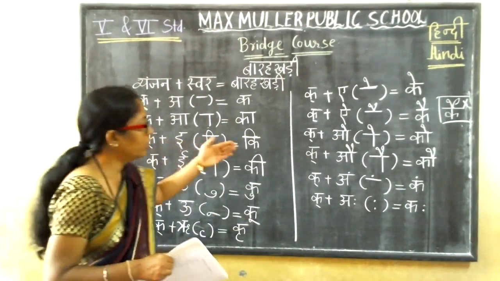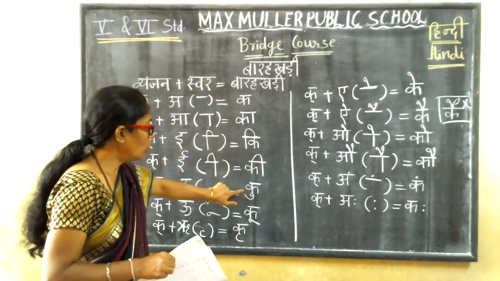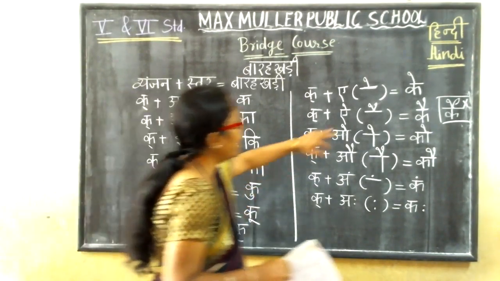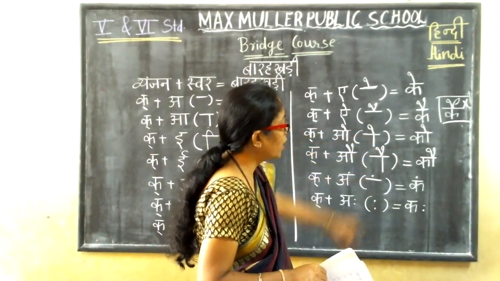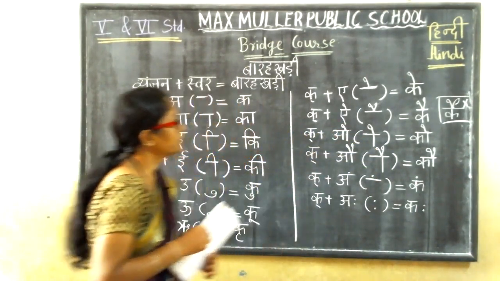So what you got here is the Bharakri. See here, ka, ka, ki, ku, kru, ke, kai, ko, kau, kam, kaha. Understood? So you got the Bharakri here.